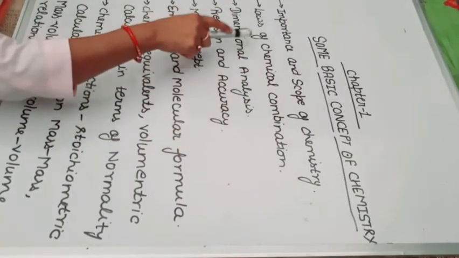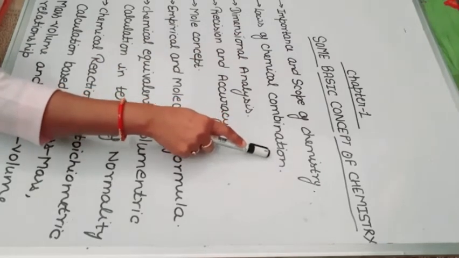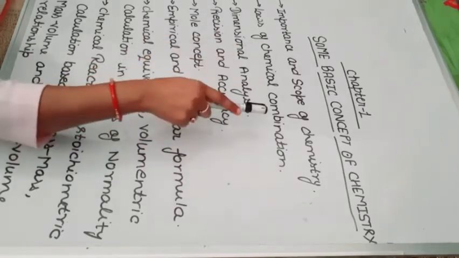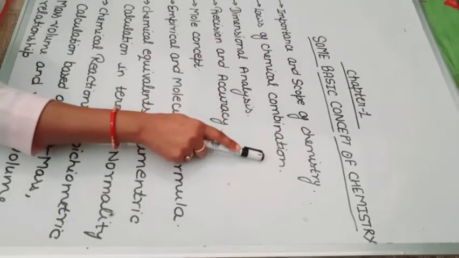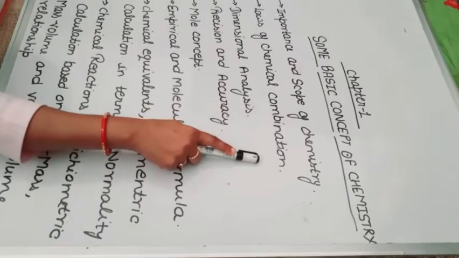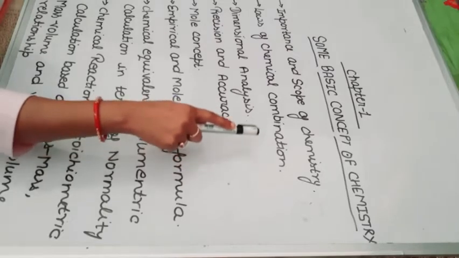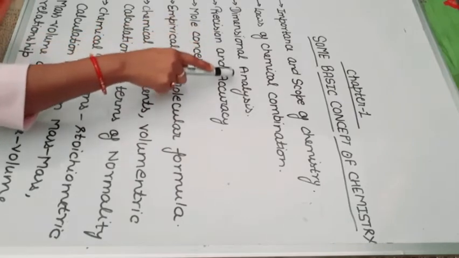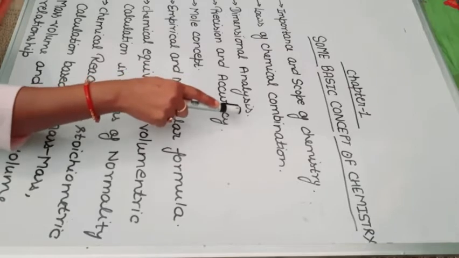Secondly, laws of chemical combination. Students, in this chapter, you have to study the laws of chemical combination such as law of conservation of mass, law of definite proportion, law of multiple proportion, law of reciprocal proportion, Gay-Lussac law of gaseous volumes. Okay, their statements, explanation and their numericals. And the third, you have to study dimensional analysis. Means what is conversion of units, numericals and application of units.